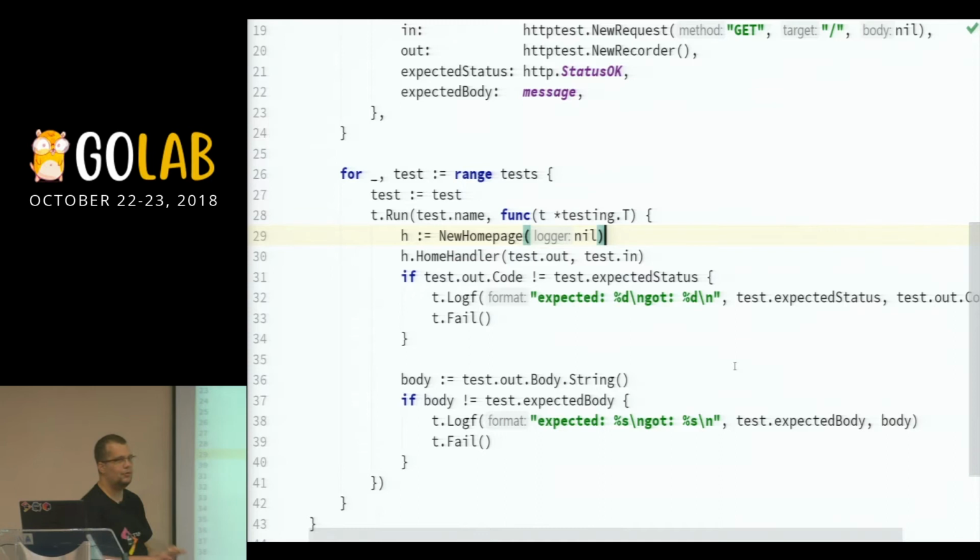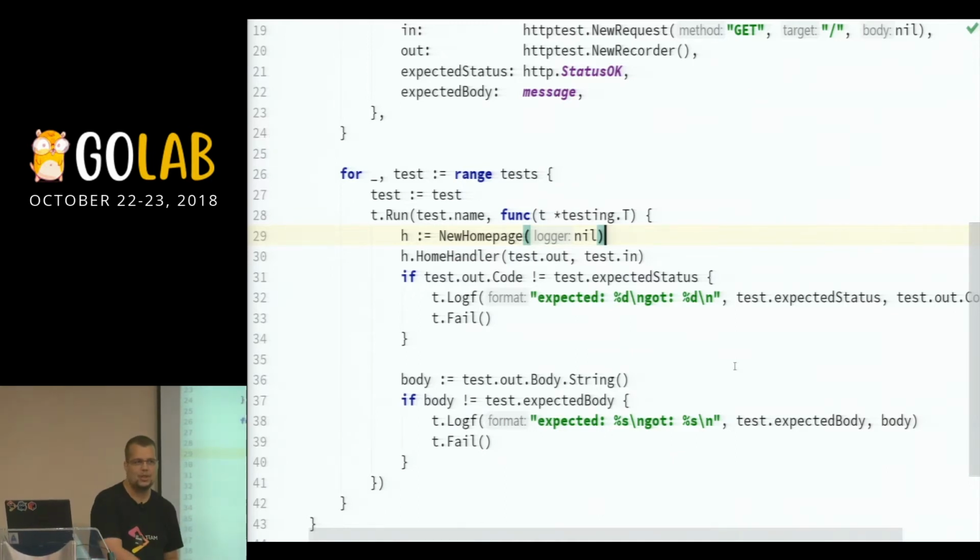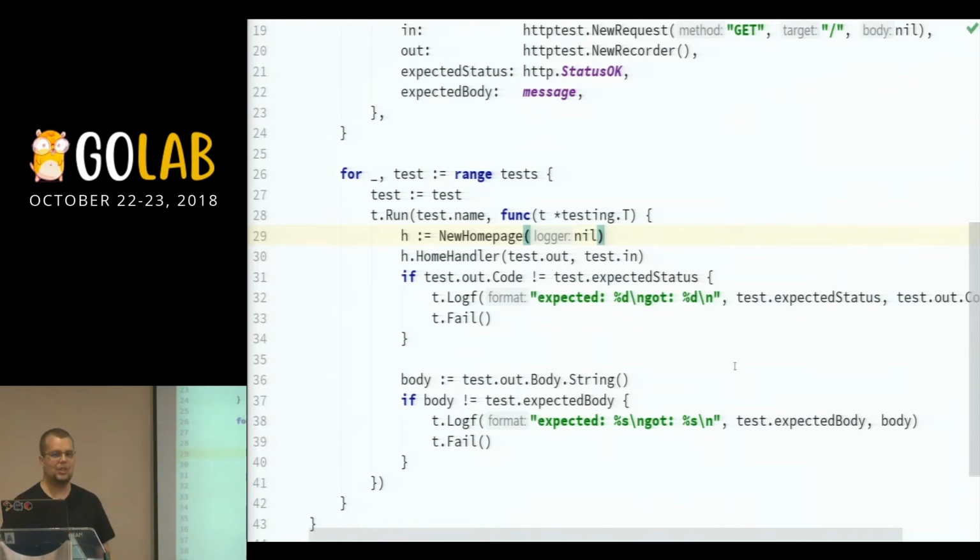And if you've been in Bill Kennedy's workshop yesterday, or you've read on the internet about how the whole mechanism works with pointers and copy values and so on, that's why the line is here. We basically shadow the variable, but it's one of those cases where it's a good shadow of the variable. We take a new value, basically.